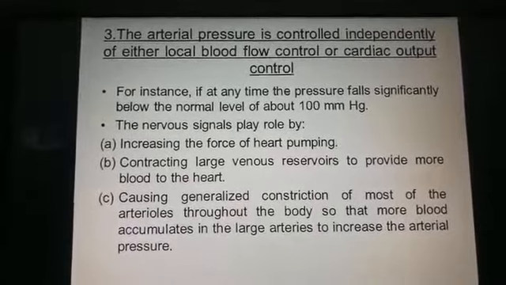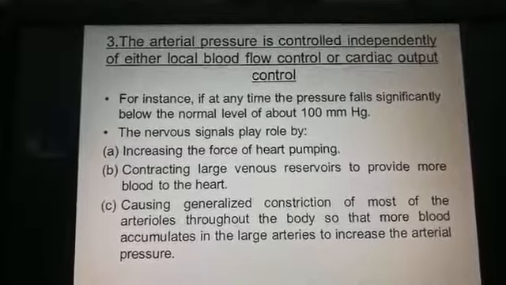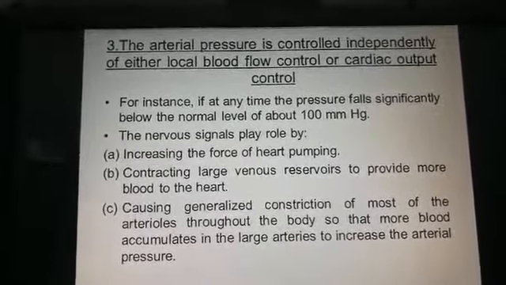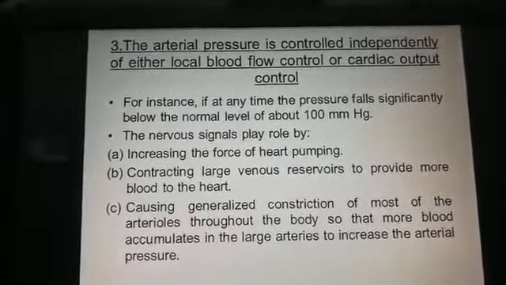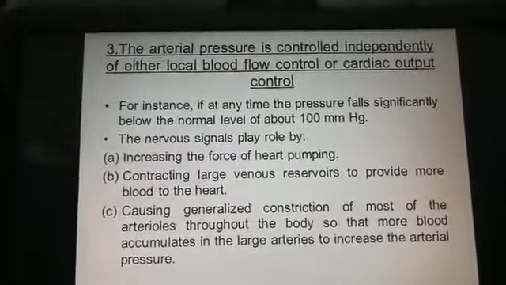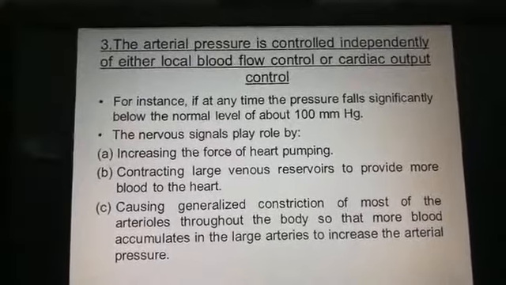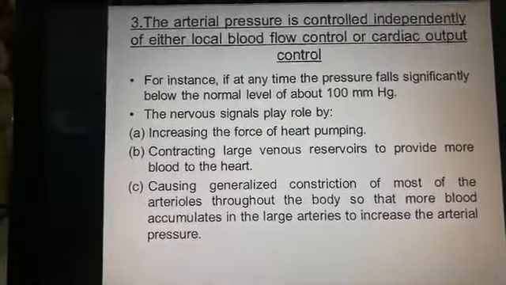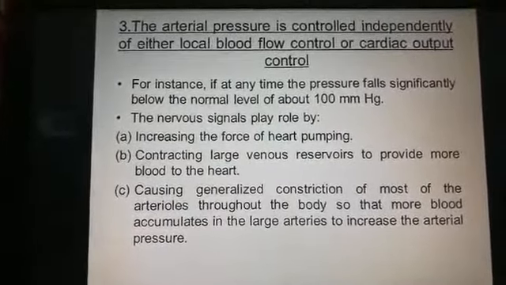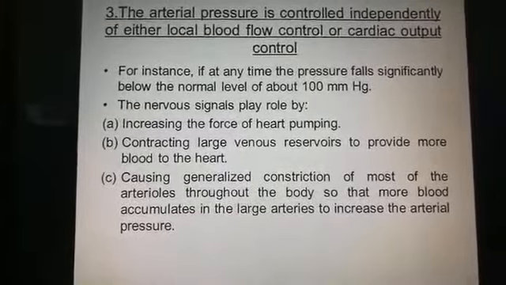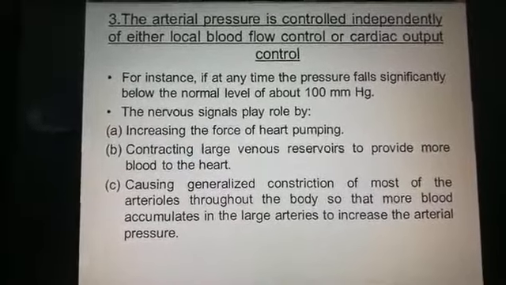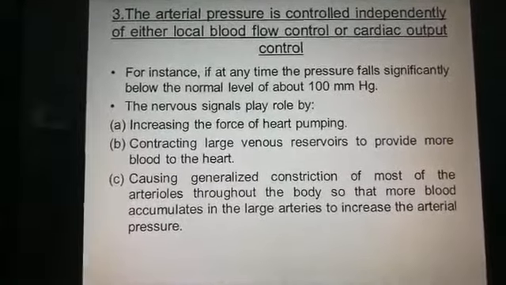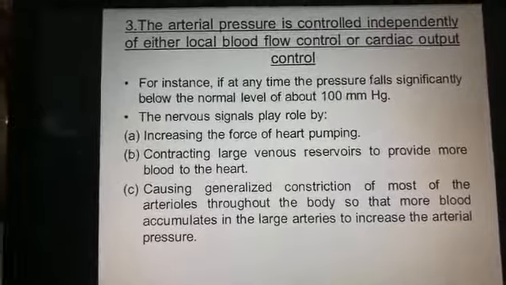Contracting the large venous reservoir to provide more blood flow to the heart. So when there is more venous return due to contraction of a large venous reservoir, then there is more cardiac output, causing generalized constriction of most of the arterioles throughout the body, so that more blood accumulates in the large arteries to increase the arterial pressure. So the blood from the heart goes into arteries and then into arterioles. So if the arterioles are constricted, blood cannot go into the arterioles, it remains in the arteries.